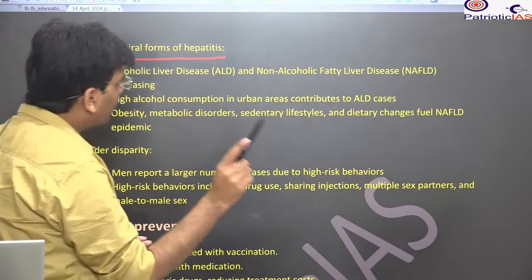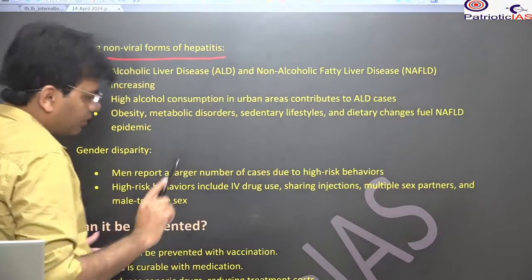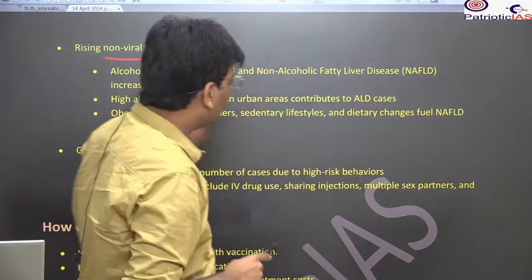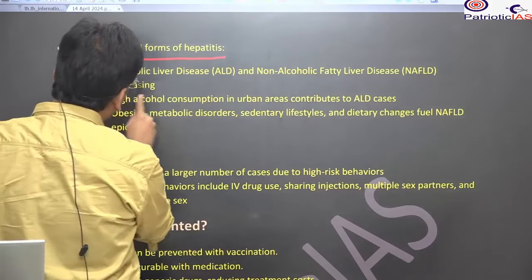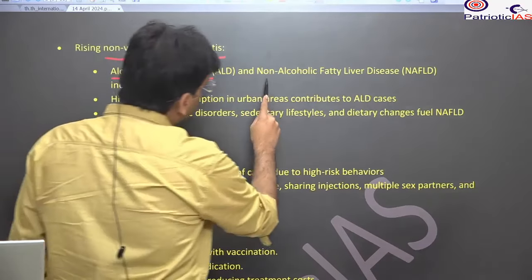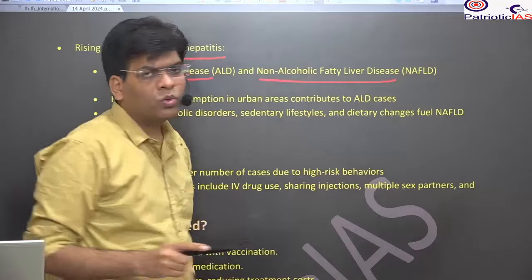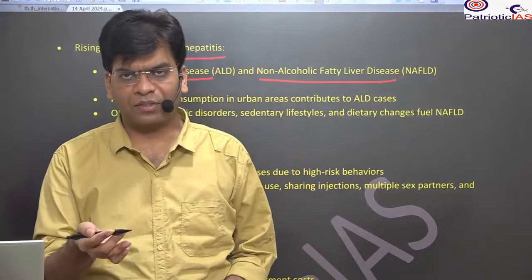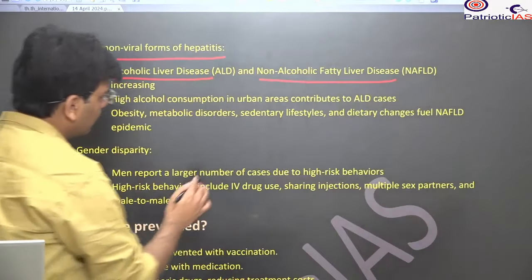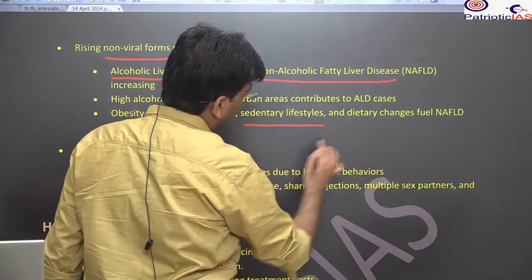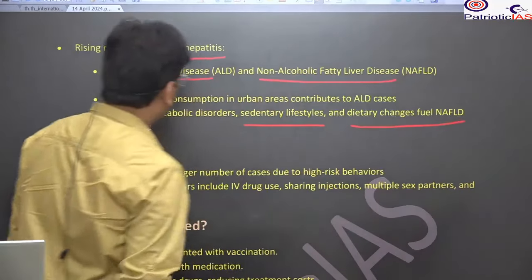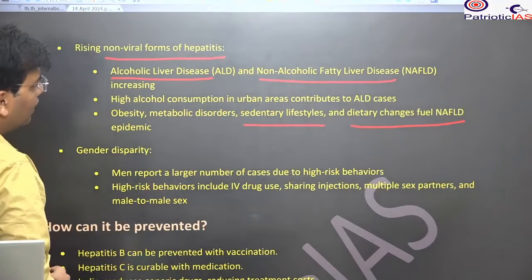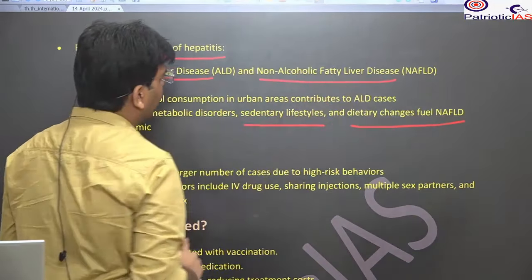Okay, and there is the rising non-viral form of hepatitis. There are two types of this non-viral hepatitis. This is due to the way we consume alcohol, and the way we practice our diet. For example, if you have a sedentary lifestyle or dietary change, this could result in non-alcoholic fatty liver disease.